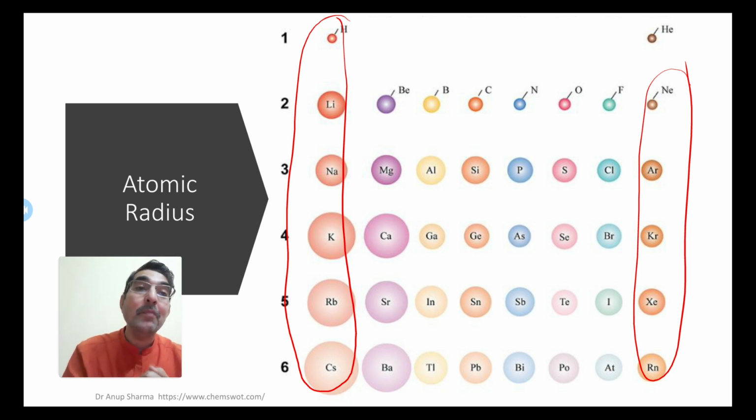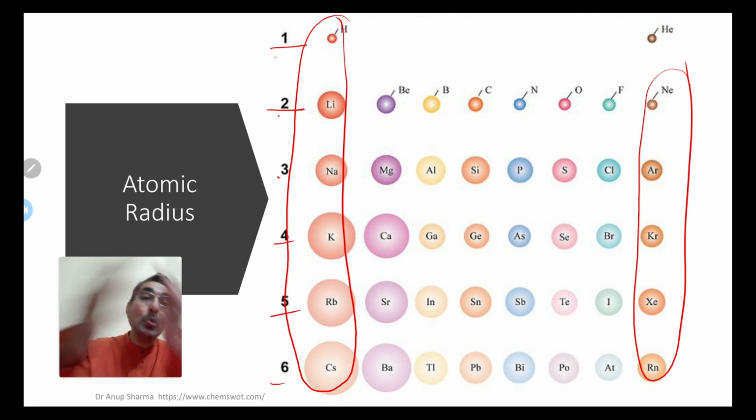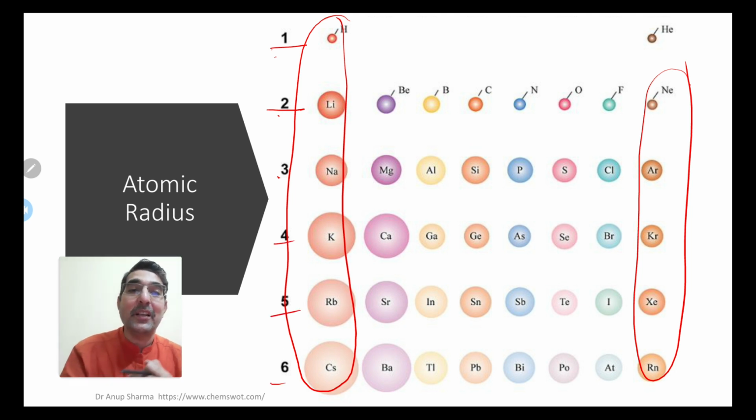But why is it happening? Because their shells are increasing, they are getting bigger and bigger. So first shell, second shell, that means 1 shell, 2 shells, 3 shells, 4 shells, 5 shells, 6 shells. So shells are increasing and the atom is getting bigger and bigger. So atomic size increases when we go from top to bottom in a group. Why? Because the number of shells is increasing.